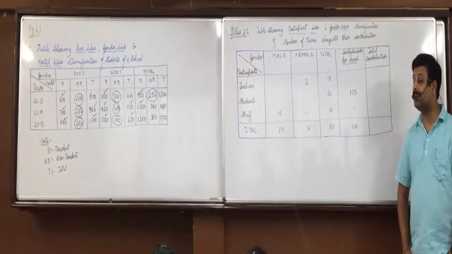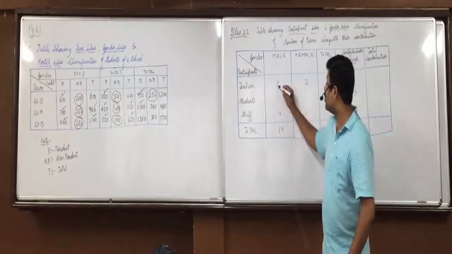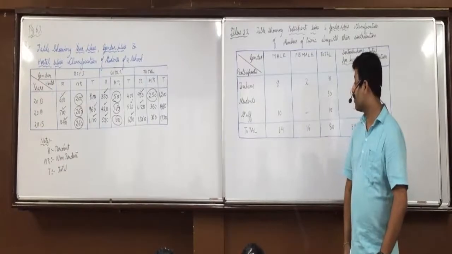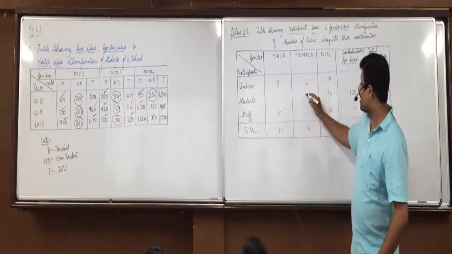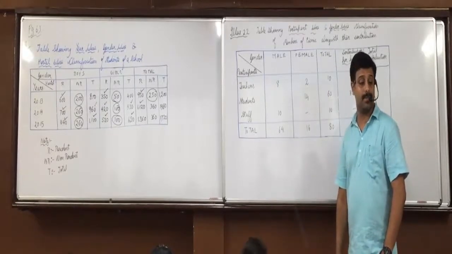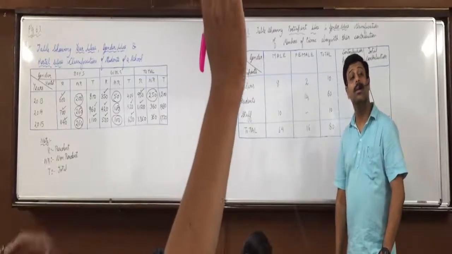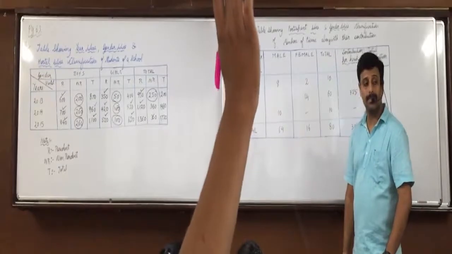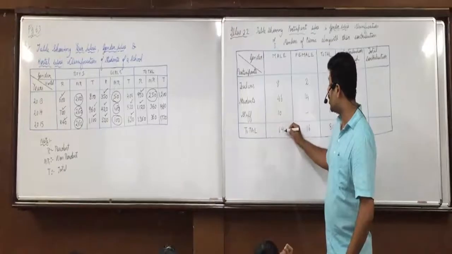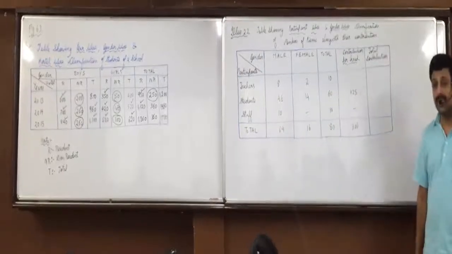Grishma, what else can we obtain? Male teachers, 10 minus 2, 8. Out of 10, 2 are female. Bhavya? 16 minus 2, 14 females are students. Any confusion in that? And Amit? 60 minus 14, 46. Or you can also do 64 minus 8 minus 10, then also you'll get 46. Any confusion with this?